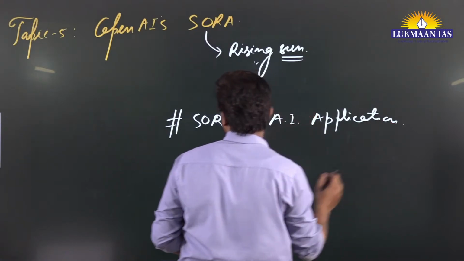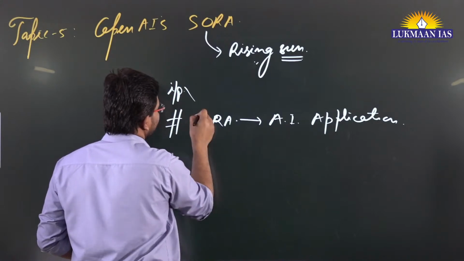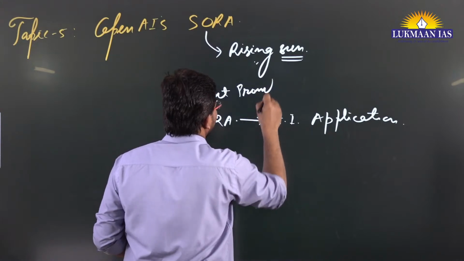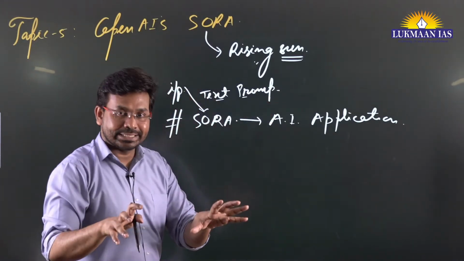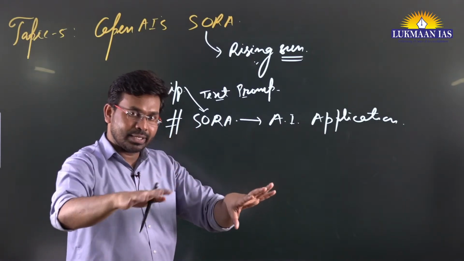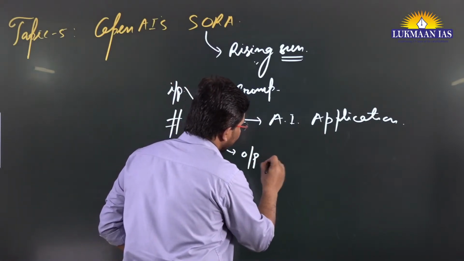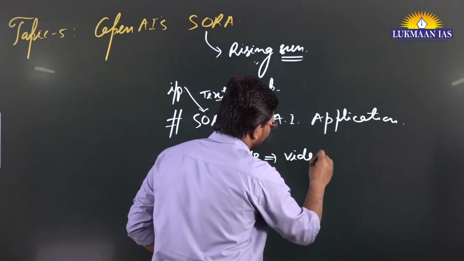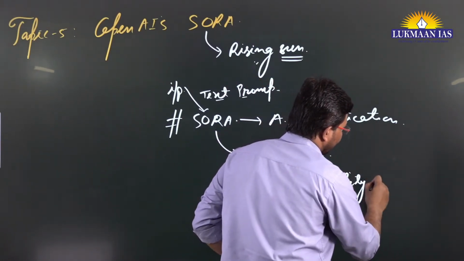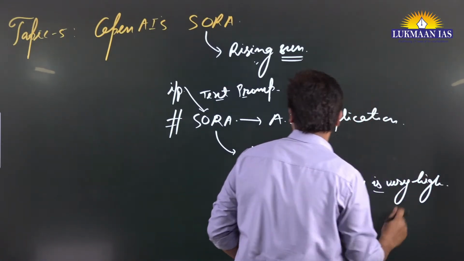In this application, if I talk about what inputs you need to give, you need to give just a text input, a text prompt. It means simply you need to write a sentence. For example, you want dogs climbing on the mountain. If you type it, it is going to create a video for you. The output it generates will be in the form of video, and the quality of this video is very high. Studio grade videos will be generated by this system.